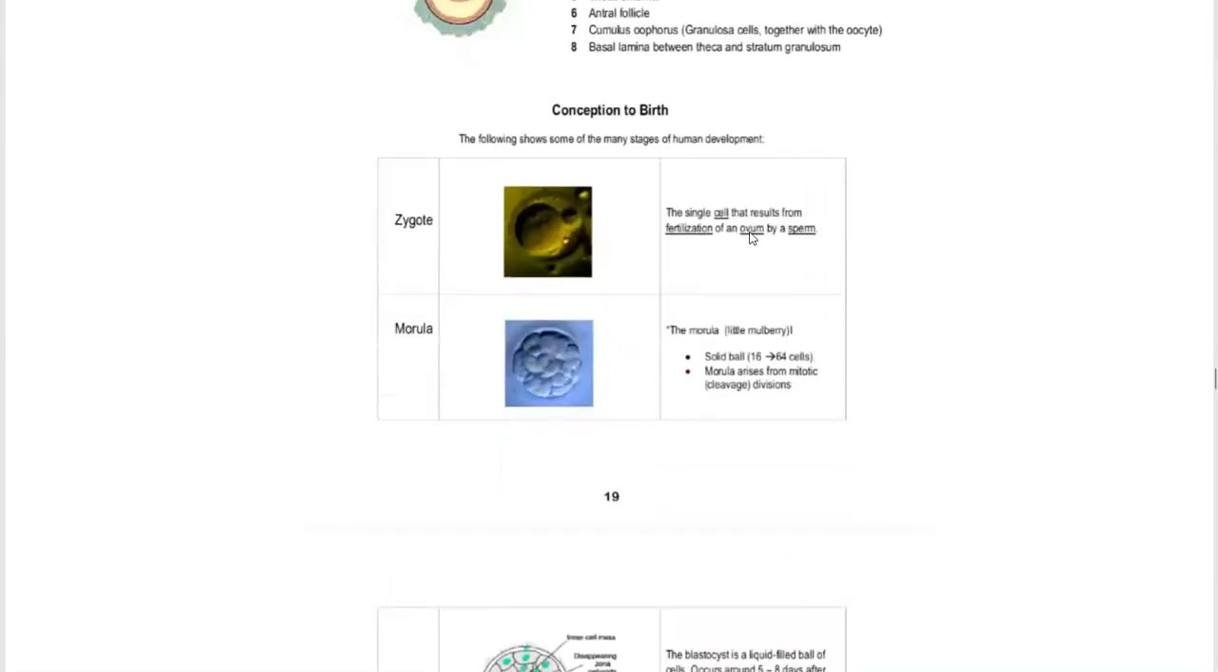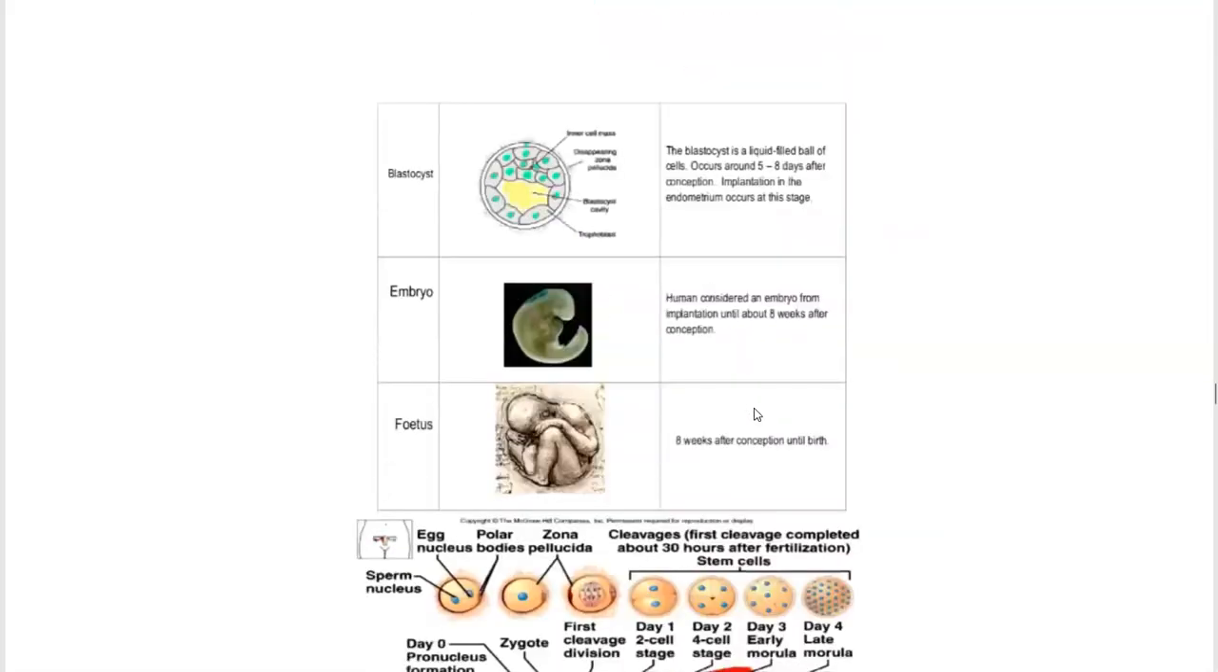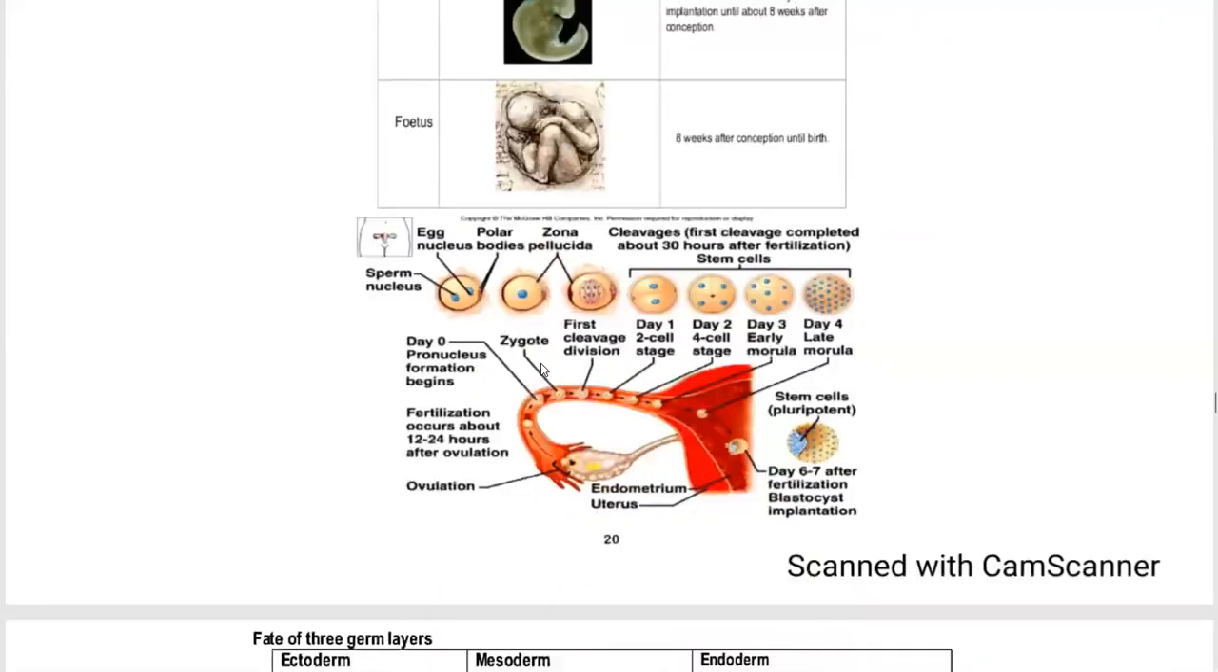The following shows some of the many stages of human development. The first stage is the zygote, the single cell that results from fertilization of an ovum by a sperm. This is the image of the zygote. Then it converts to the morula, called a little mulberry. It is a solid ball which may comprise 16 to 64 cells. Then the blastocyst, image is shown, then the embryo, and then finally the fetus.